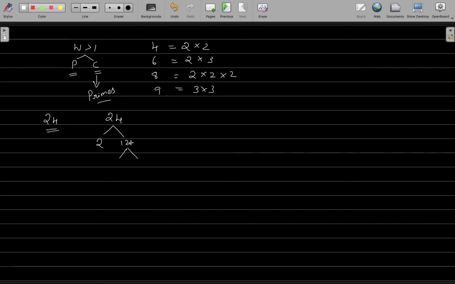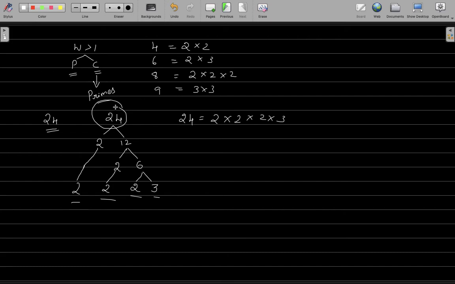Now 12 is also an even number, so this is exactly divisible by 2 again. 2 times 6 will give you 12. 6 is also an even number. This is also exactly divisible by 2, and 2 times 3 will give you 6. Now you see that 2 and 3 are prime numbers. So let me just bring down this 2 here. Now you can write 24 as 2 times 2 times 2 times 3, which are all the prime numbers. 2 times 2 times 2 times 3 will give you your number 24.